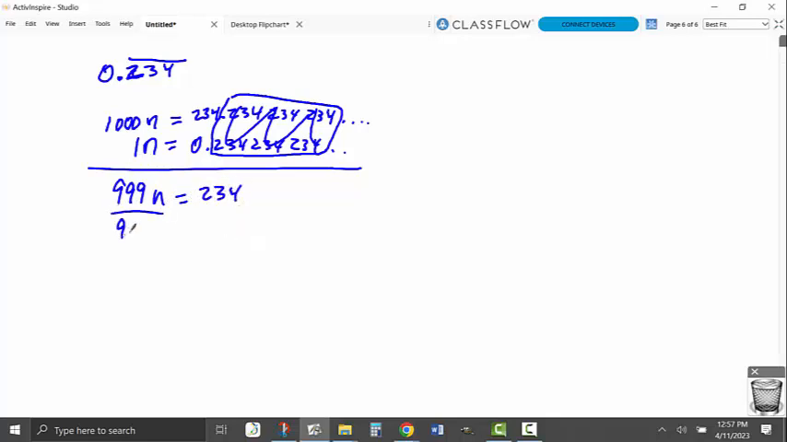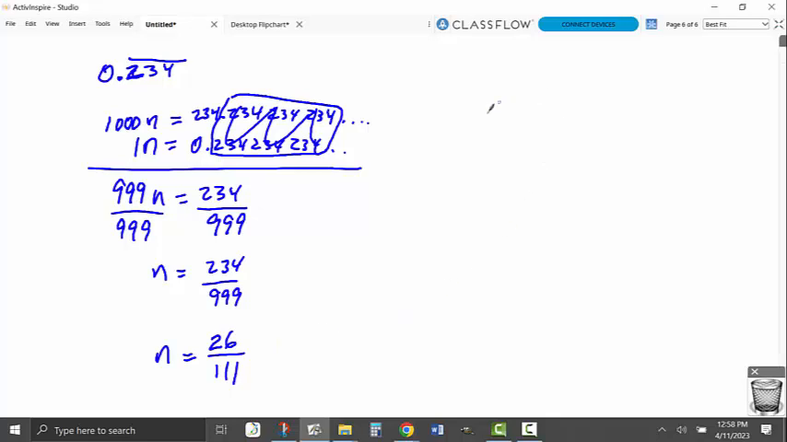Divide by 999, and n will be 234 999ths. By the way, that number simplifies by 9s to get 26 over 111. I don't think that'll simplify. Nope. So 26/111ths. And you can check it by taking those two, top divided by bottom, and it'll work.